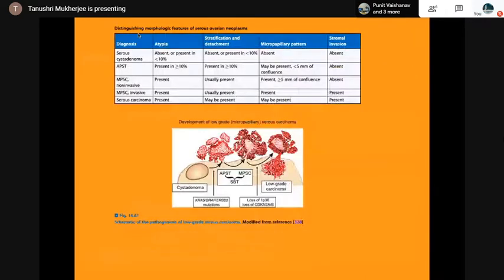So here you see the categories: cystadenoma, atypically proliferating, micropapillary serous non-invasive, micropapillary serous invasive and serous carcinoma. Stromal invasion, you see, is seen in the last two categories. Atypia may be present in the last four categories, except for the benign one. And stratification and detachment are usually present in micropapillary, atypical proliferating and invasive as well as serous carcinoma. So this is the development. You see here how the development is occurring from the ovarian surface epithelium.